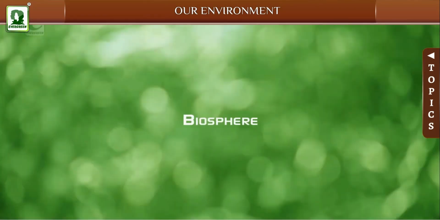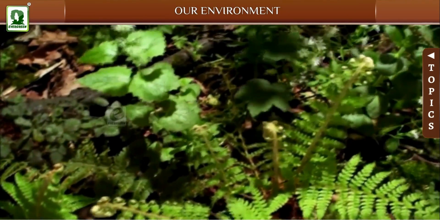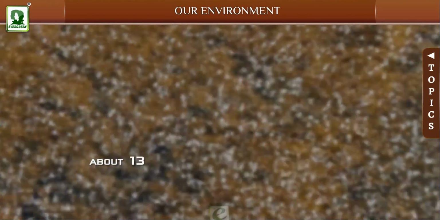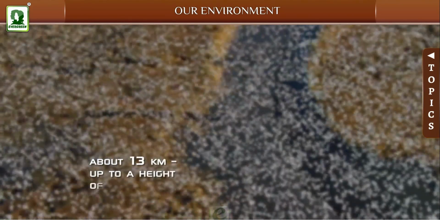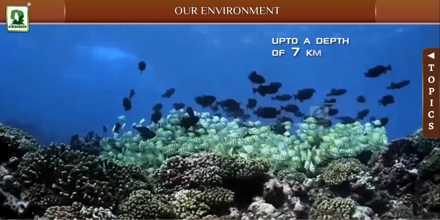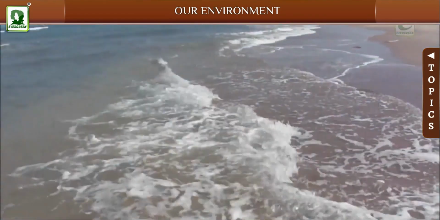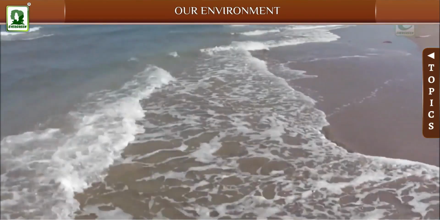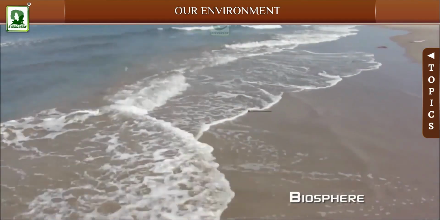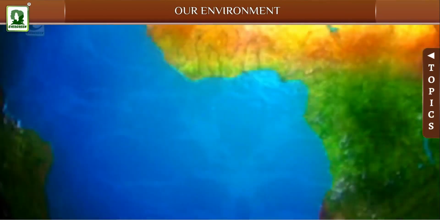Biosphere. Living beings, both plants and animals, exist only in the narrow belt of about 13 km, up to a height of 6 km in the atmosphere and up to a depth of 7 km in the oceans. This narrow zone where land, water, and air come in contact with each other is called biosphere. It is the biosphere which makes Earth a unique planet.